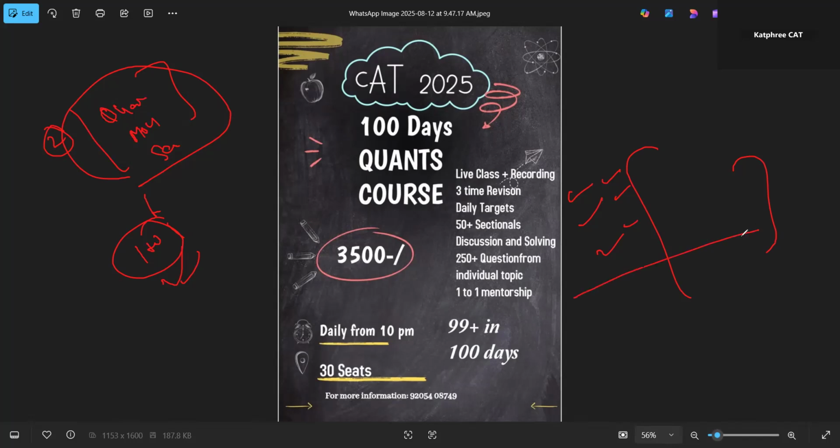Through this, we're going to make sure you realize whatever potential you have. Let's suppose you know the concept and have the potential to get 40 to 42 marks, but you're stuck at 30 marks right now. What we need to do is fill this 12-mark gap. So this we're going to do through one-to-one mentorship.